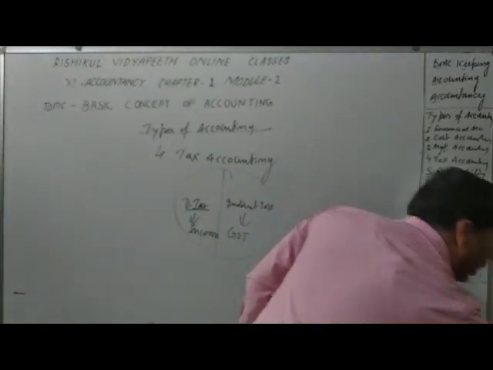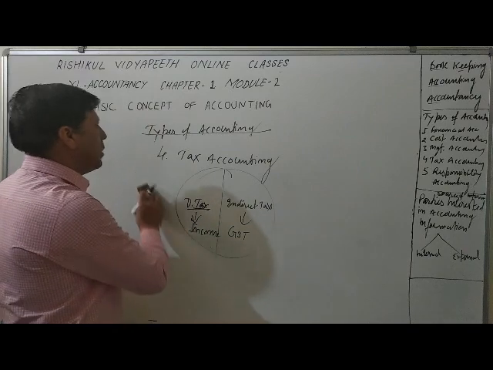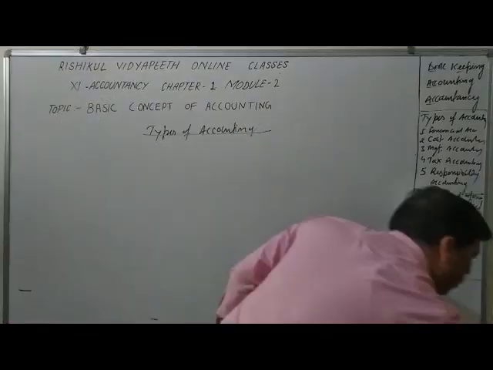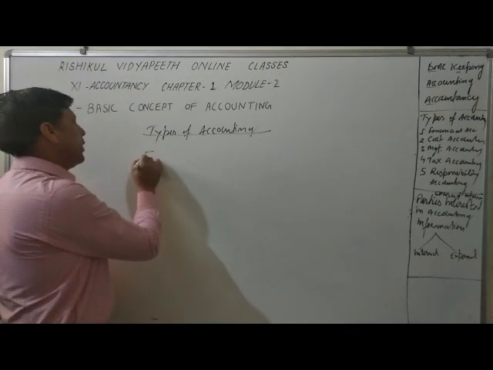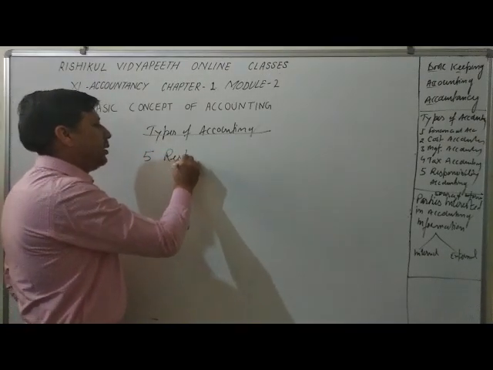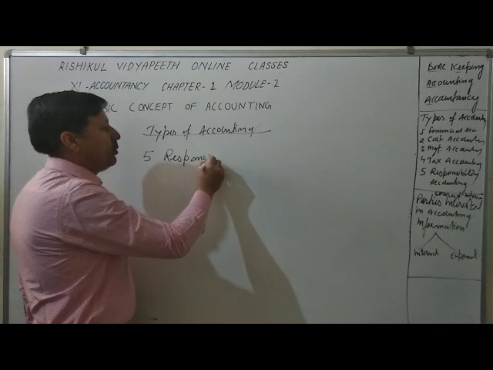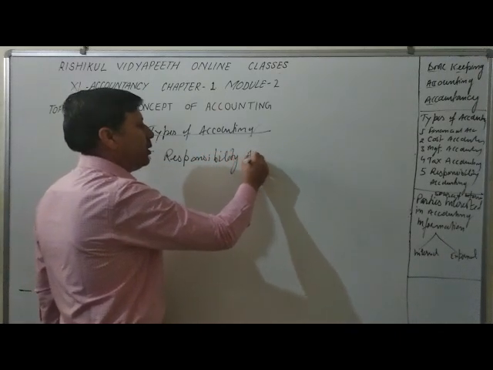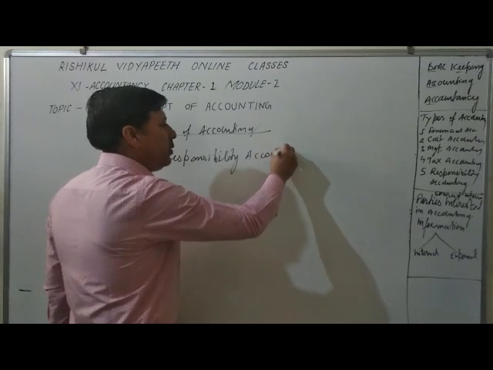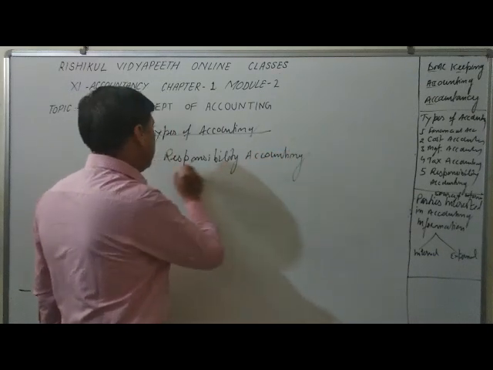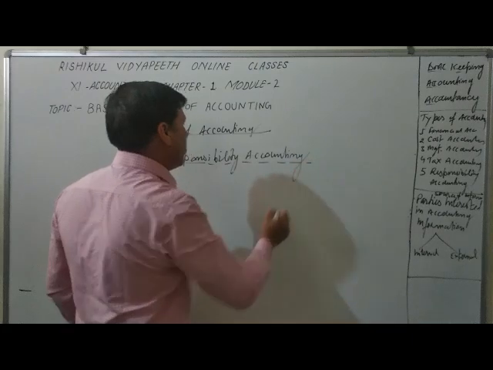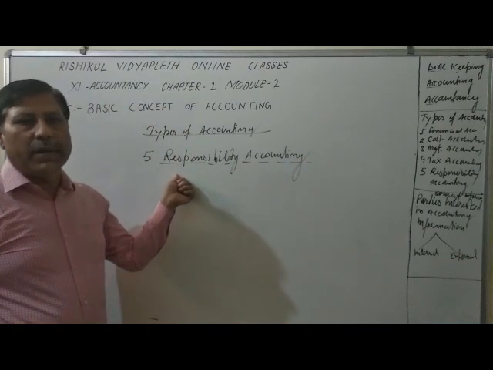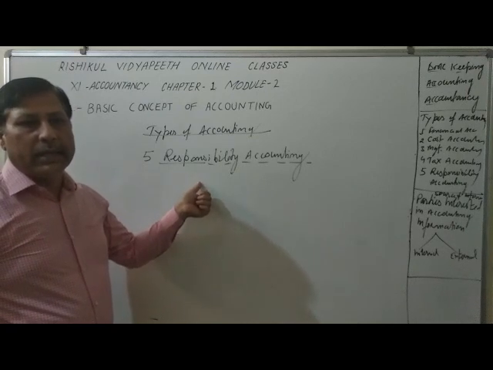Next and last, that is responsibility accounting. The fifth point. What do you mean by responsibility accounting? In responsibility accounting, a business has the responsibility to serve society.